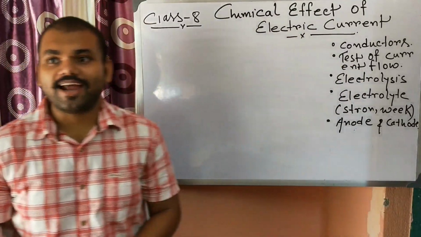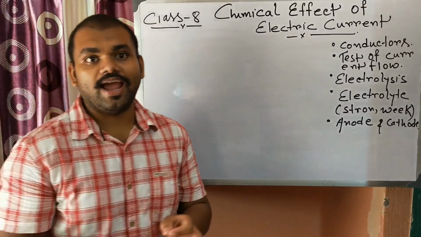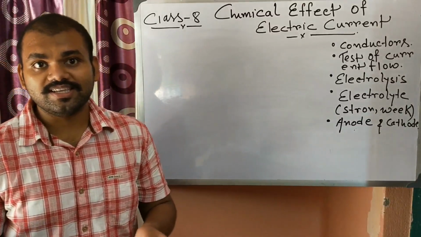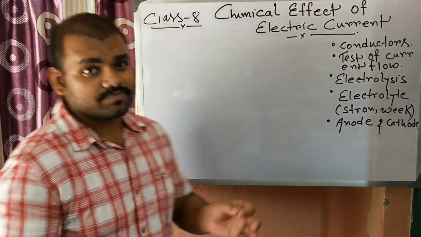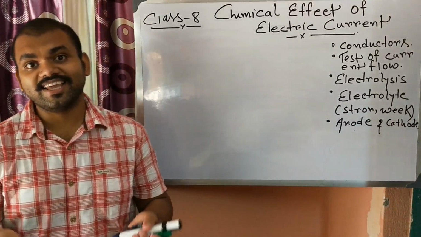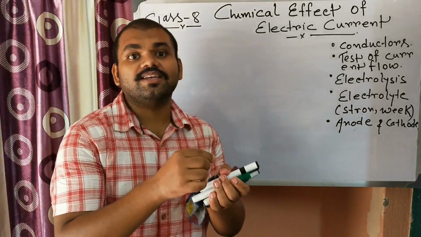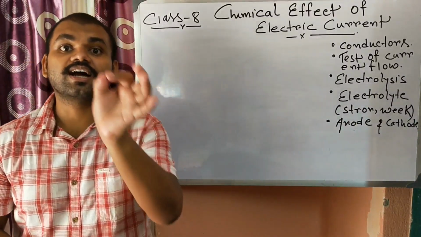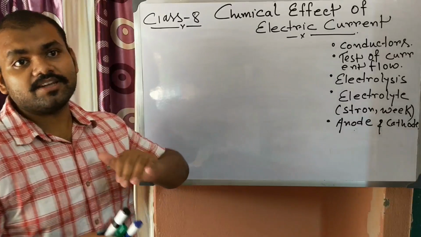So if you take some pure distilled water and try to pass electricity through it, you will see that you will not get any current. But if we mix some amount of salt into that distilled water and then put the electricity there, it will make the circuit a closed one, and it will surely conduct the electricity. So this is the preliminary concept of the chemical effect of electricity.